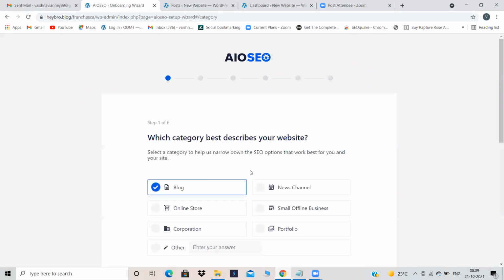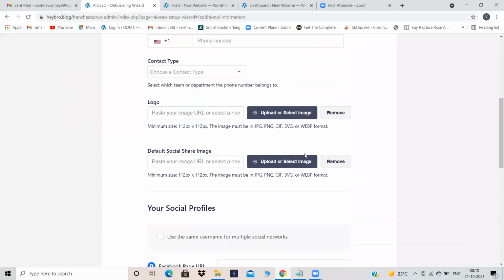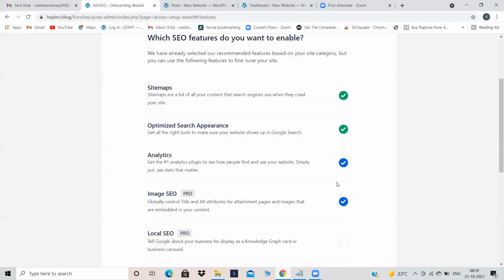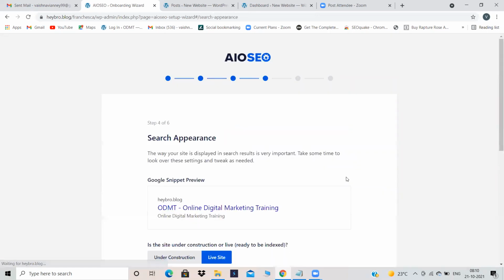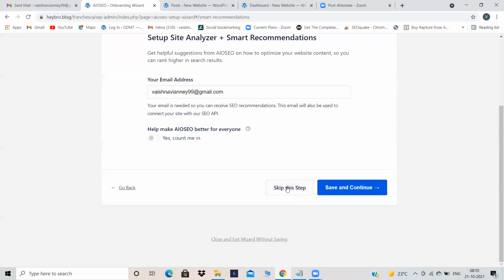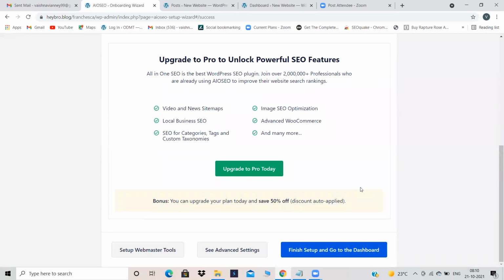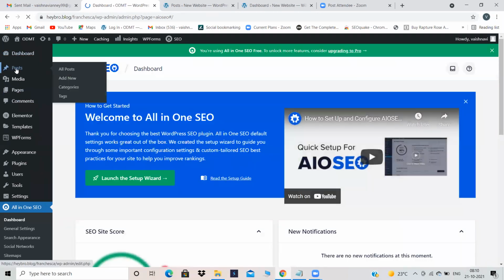Okay, let's get started. Yesterday, we did not get all these things over here, but generally you'll be getting all these things. So just save and continue. Don't do anything, just save and continue. And when you get a skip option, just skip this step. Now finish setup and go to dashboard. Now go to your post.